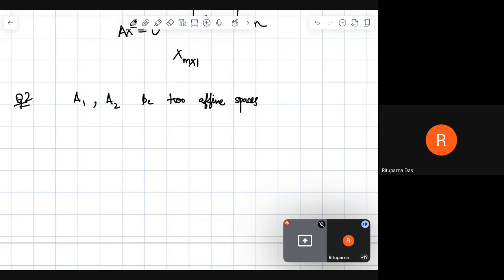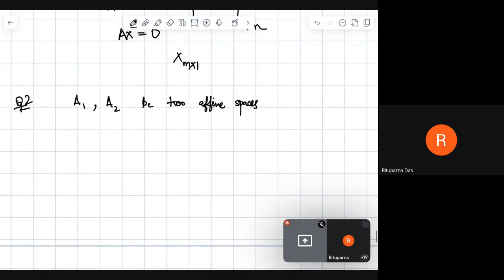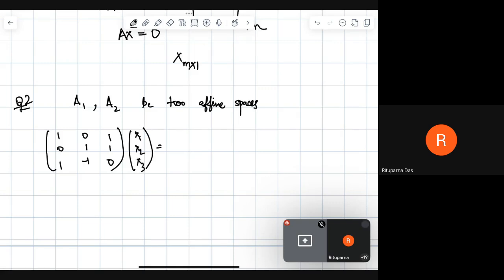Defined by the solution spaces of systems of linear equations. The first matrix is 1 0 1, 0 1 1, -1 1 1, with x1, x2, x3 equal to 2, 2, 0.